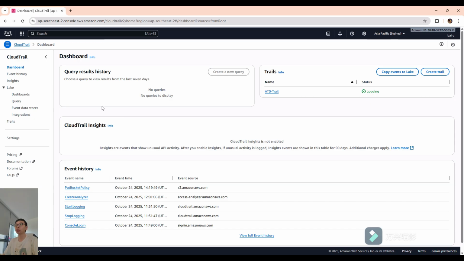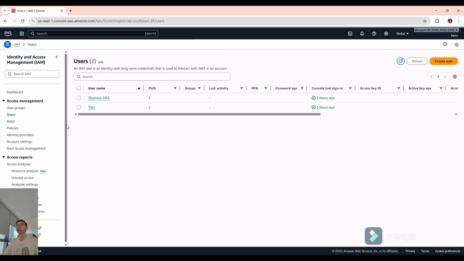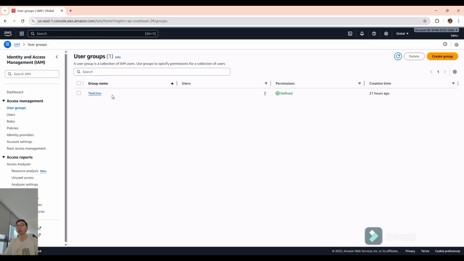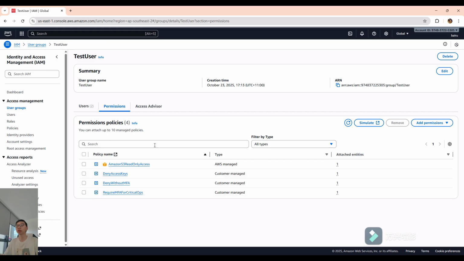To test the trail, we need to get to the IAM part. Okay, you can see I set two users. One is with MFA, another is without. Two users in one group, the test user group, and in this group I gave it four policies. This one is just read access to resources.